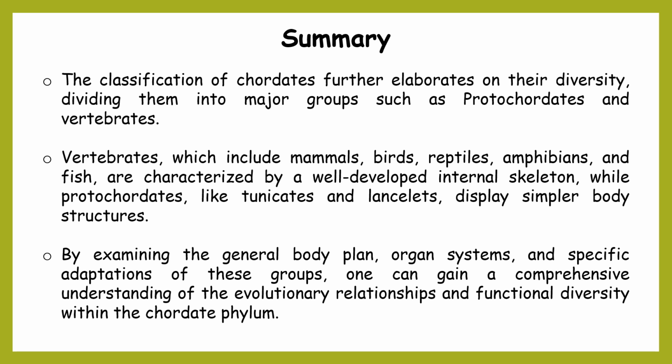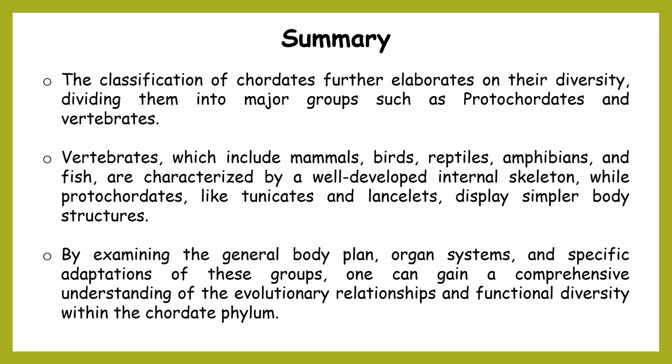Now, the summary of what we have discussed in this topic: the classification of chordates further elaborates on their diversity, dividing them into major groups such as protochordates and vertebrates. Vertebrates, which include mammals, birds, reptiles, amphibians and fishes, are characterized by a very well developed internal skeleton.